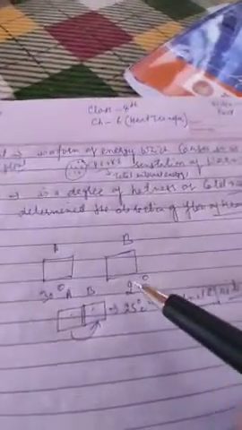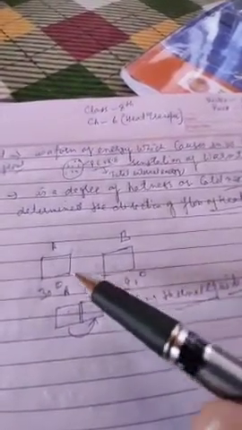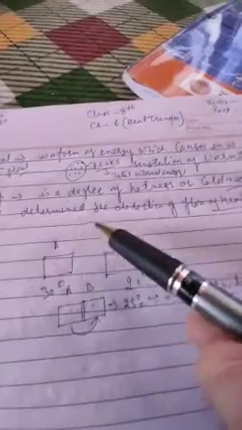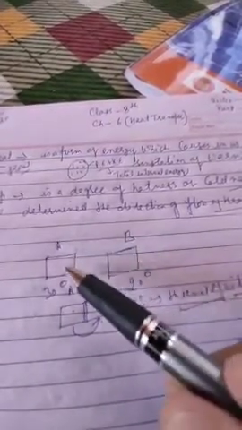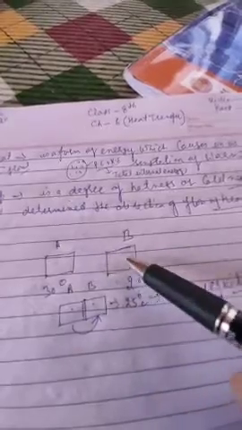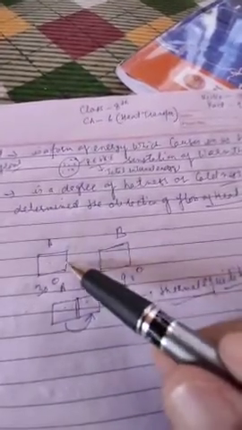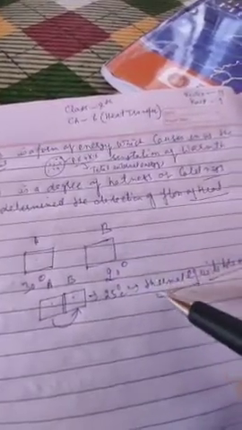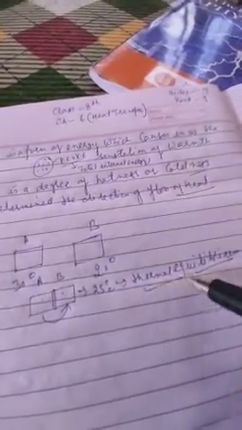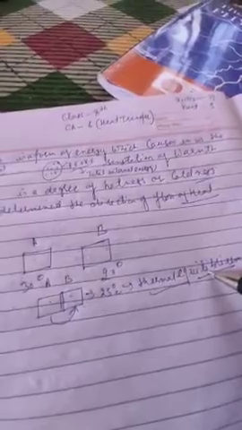So what have we learned? We have learned that heat flows from a body at a higher temperature to a body at a lower temperature till the temperature of both the bodies becomes the same. And when the temperature of both the bodies becomes the same, that state is known as thermal equilibrium.